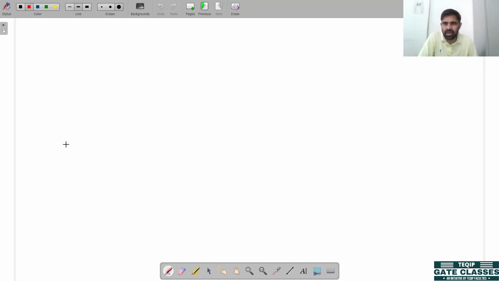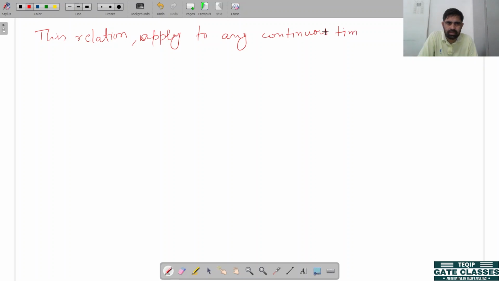This relation which we derived applies to any continuous time signal having finite energy and infinite duration.